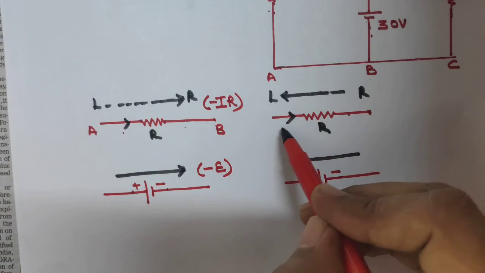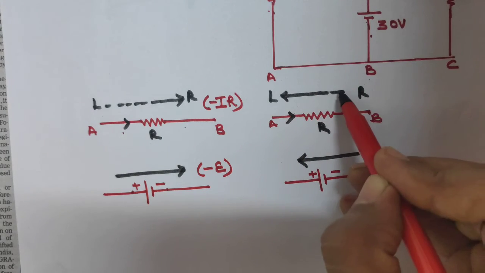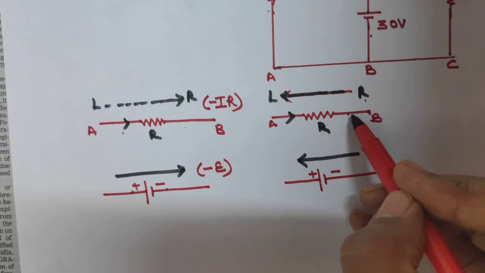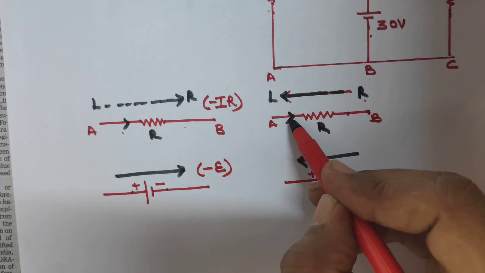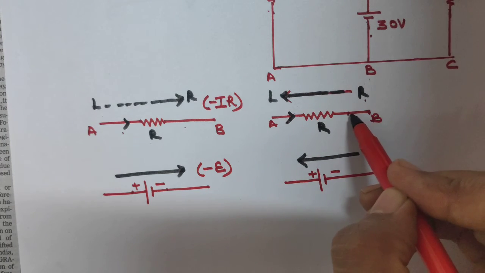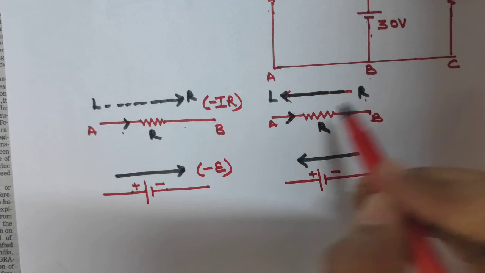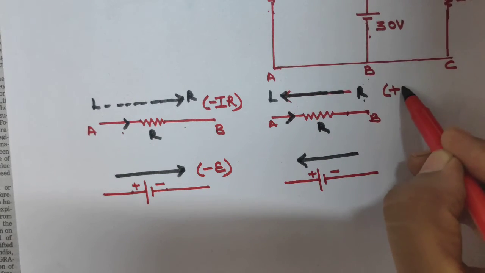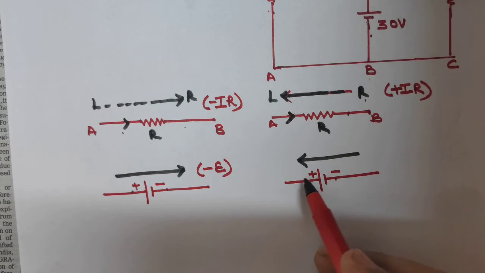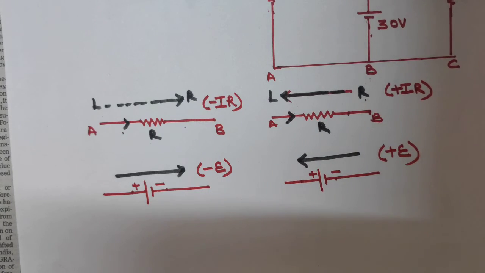Now in this, again current is going in this direction A to B, but we are moving in the opposite direction, right to left. So what happens? We are moving from lower to higher potential. Current is moving higher to lower, but we are moving from lower to higher. So we are moving lower to higher, higher meaning positive, plus IR. Similarly here, lower to higher, so again plus EMF.